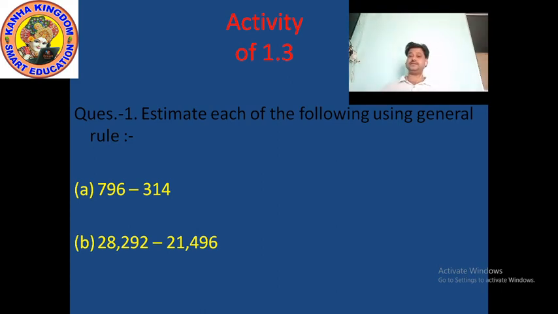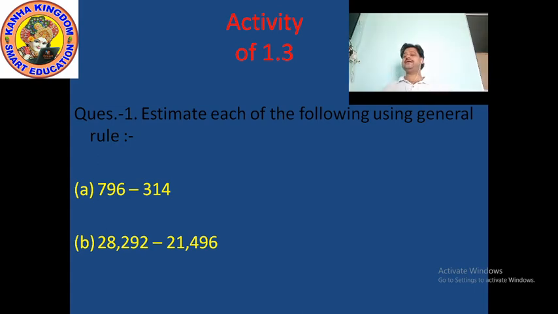It is very easy. Where is 6? 6 is in the ones place, so 6 multiplied by 1 equals 6. And where is 9? 9 is in the tens place, so 9 times 10 becomes 90. And where is 7? 7 is in the hundreds place, so 7 multiplied by 100 becomes 700. That is how we read 796.